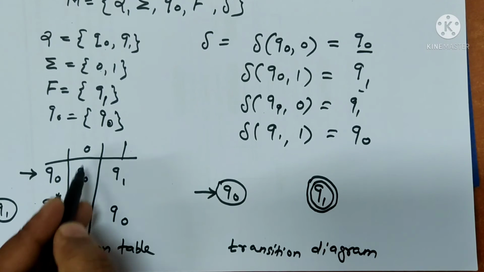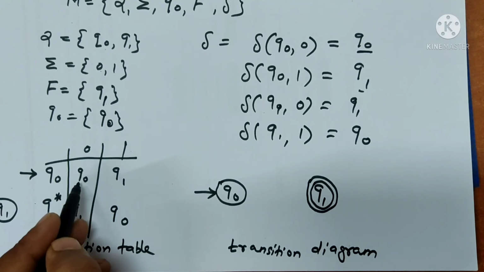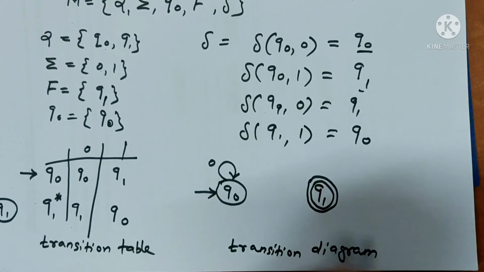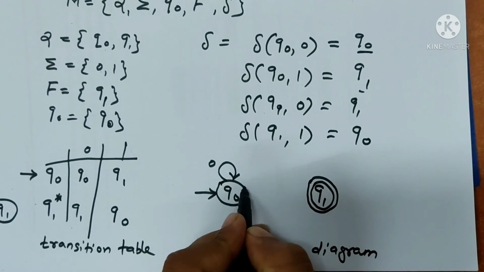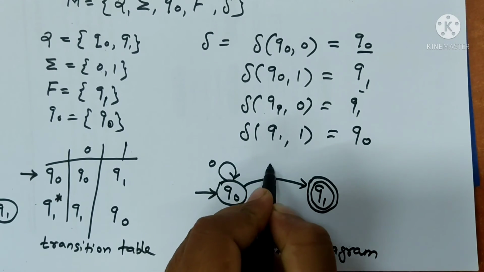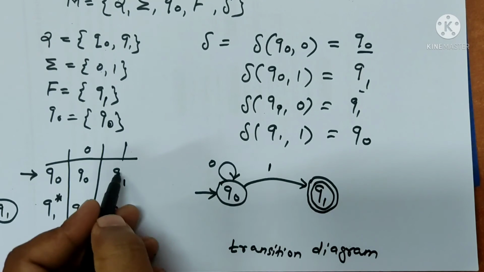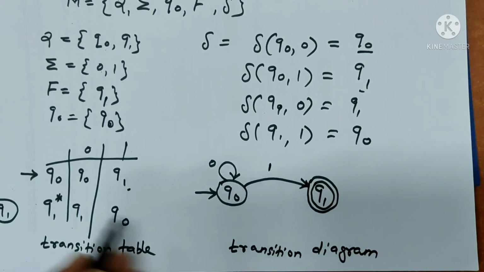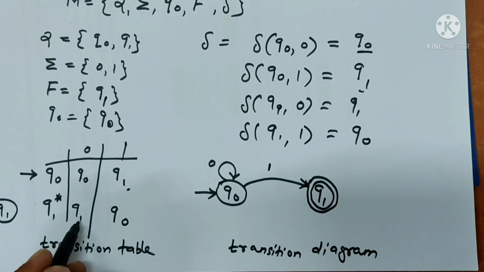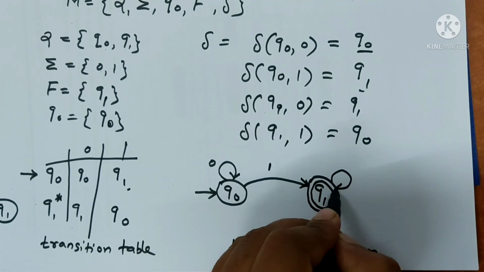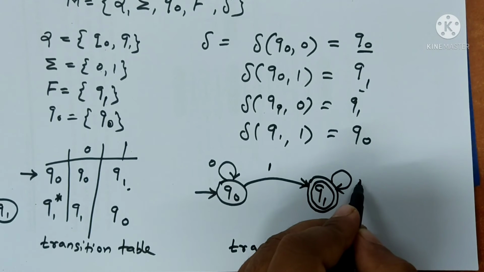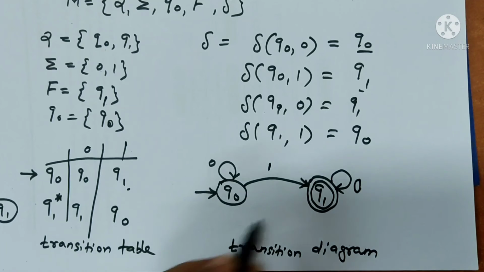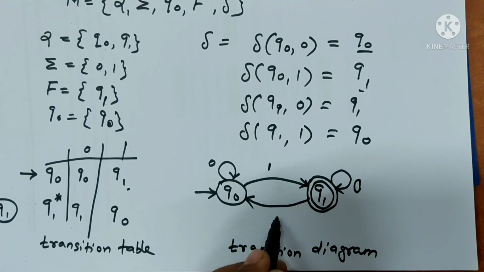Now Q0 on input 0 goes to Q0. So Q0 on input 0 is a looping state. Then Q0 on input 1 comes to the new state Q1. Then Q1 on input 0 goes to Q1. It's a looping state. And then Q1 on input 1, its next state is Q0.